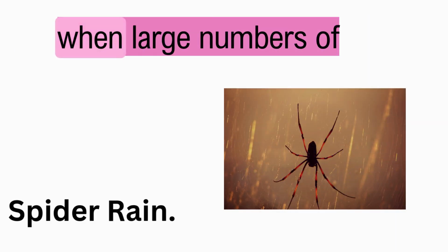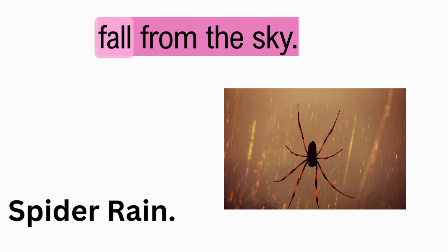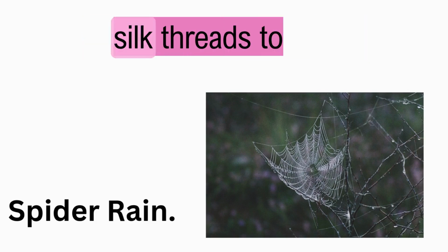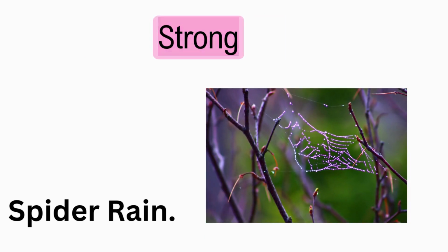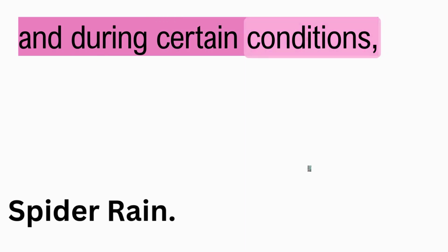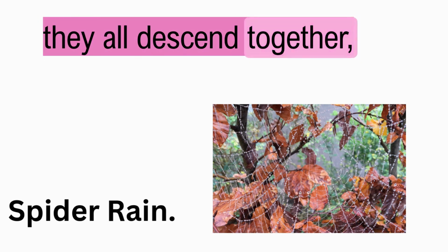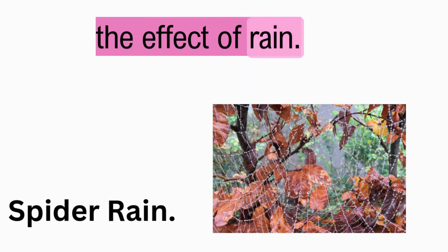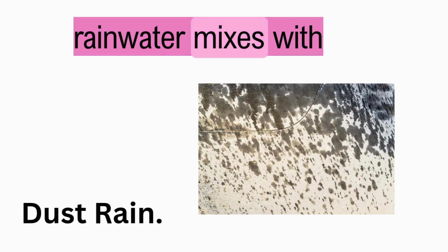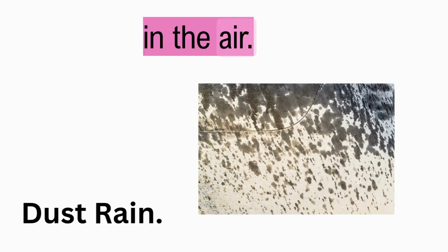Spider rain. Spider rain happens when large numbers of spiders appear to fall from the sky. In reality, many spiders use a method called ballooning, where they release silk threads to float in the air. Strong winds can carry them high into the sky, and during certain conditions, they all descend together, creating the effect of rain.